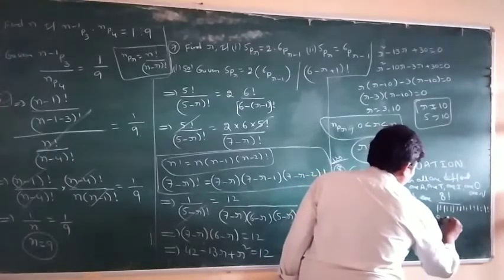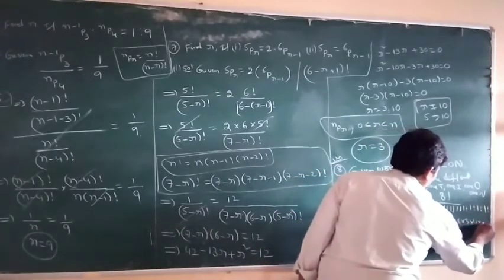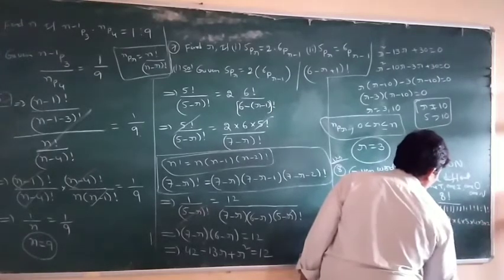8 factorial is equal to 8 into 7 into 6 into 5 into 4 into 3 into 2.